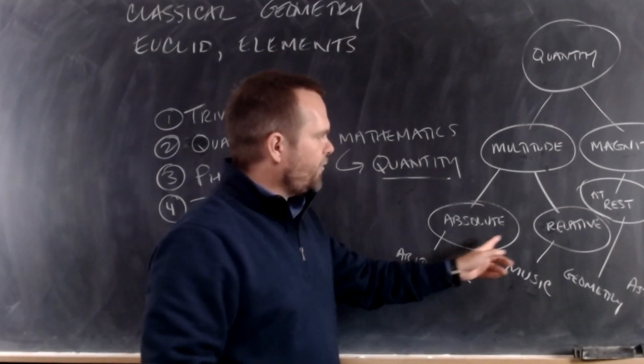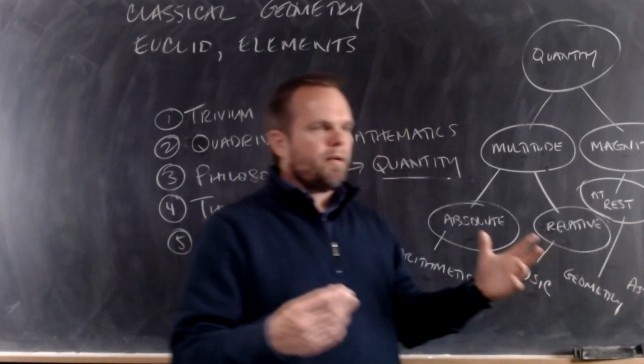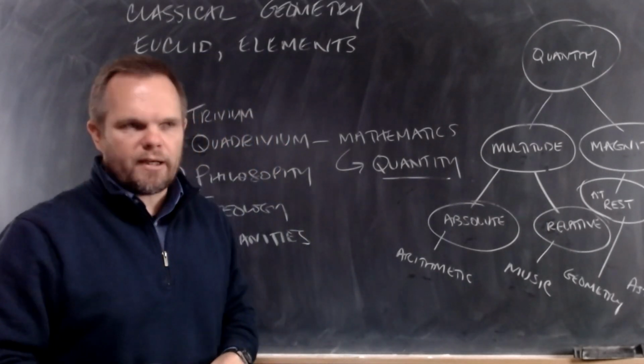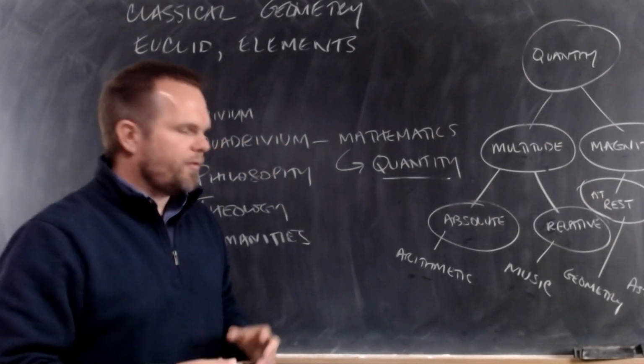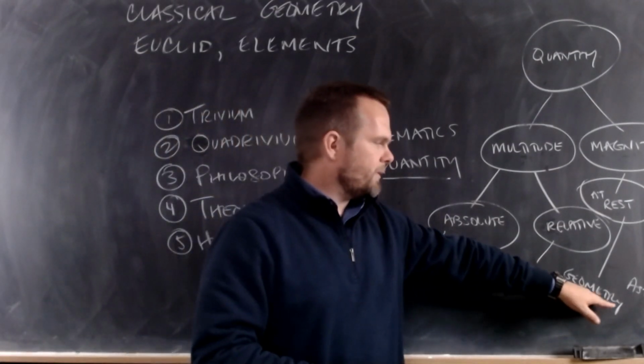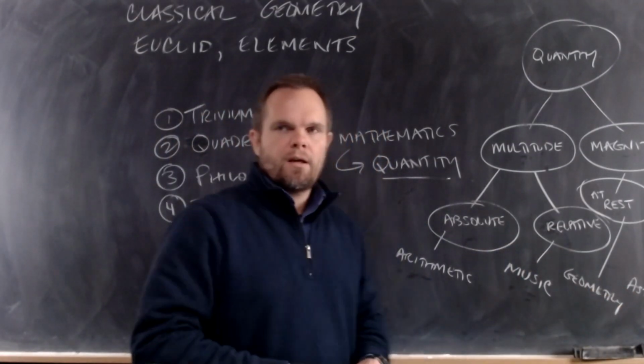And since there are four kinds of quantity, there's a need for four sciences, four mathematical sciences. And the four mathematical sciences are arithmetic, music, geometry, and astronomy.